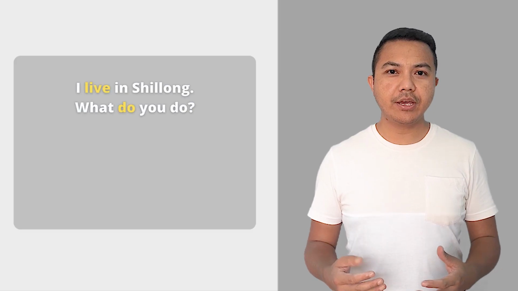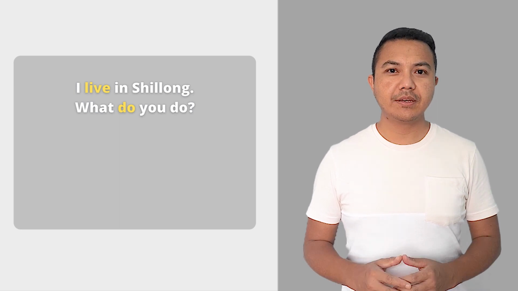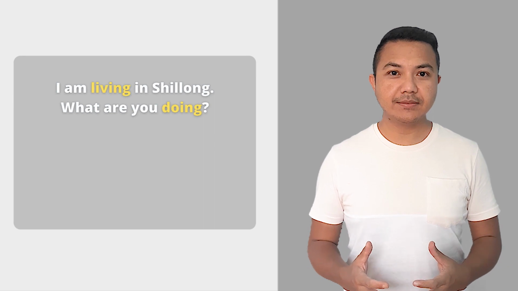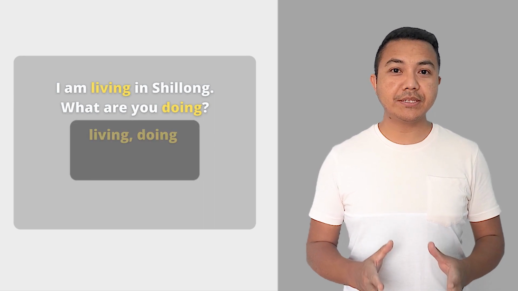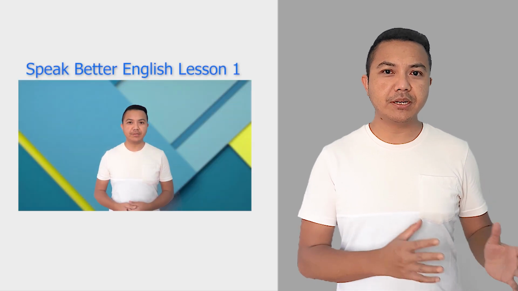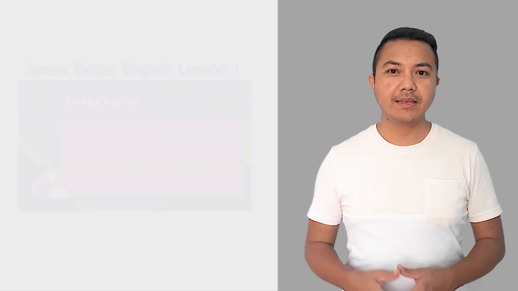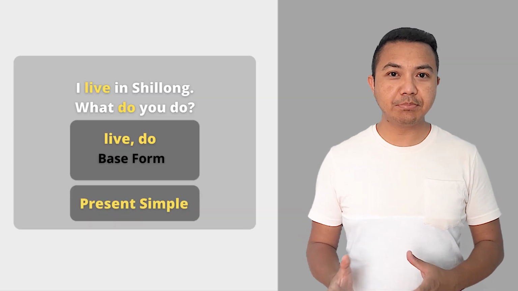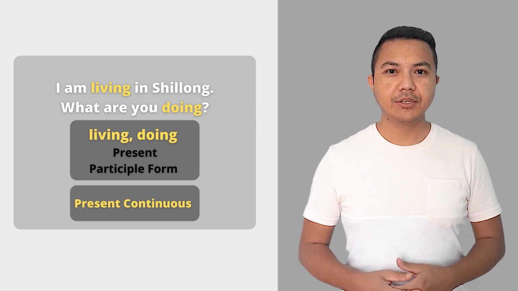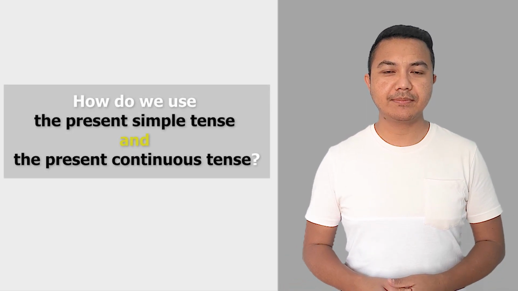I live in Shillong and what do you do? You may have noticed that in these two sentences, the verbs are in the base form. And in these two sentences, the second verb is in the present participle form. To know more about verbs in the base form and the present participle form, please watch lesson 1 of Speak Better English. These two sentences are in the present simple tense and the other two sentences are in the present continuous tense. So how do we use the present simple tense and the present continuous tense?